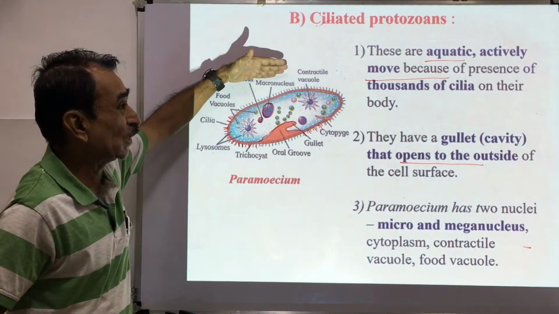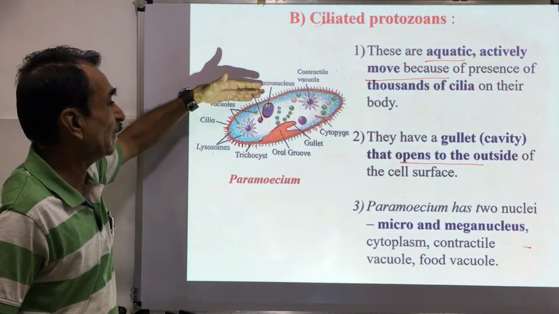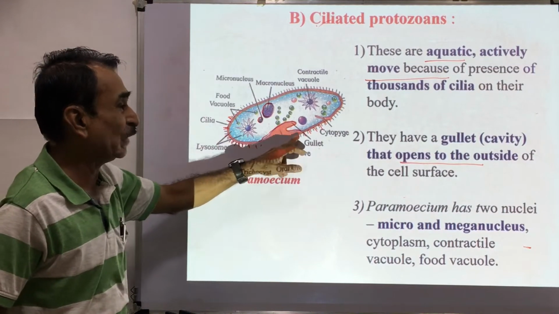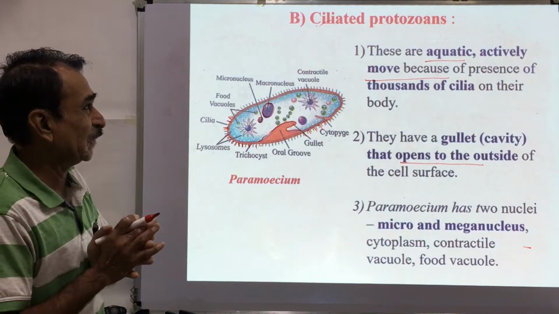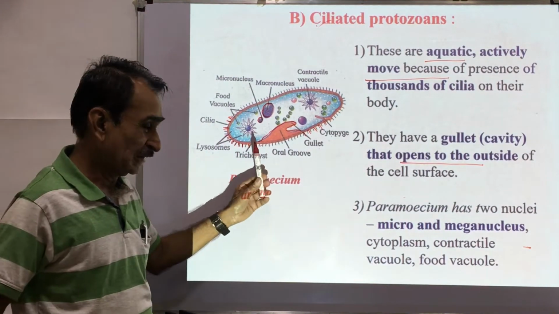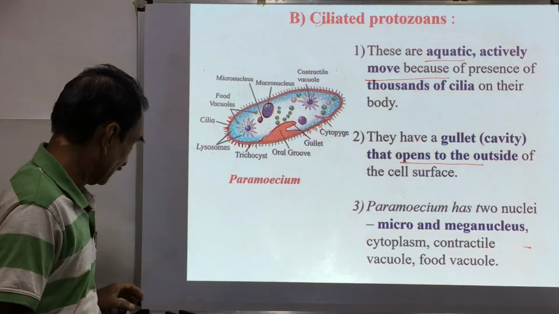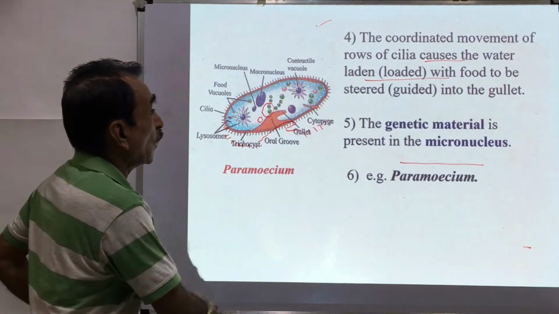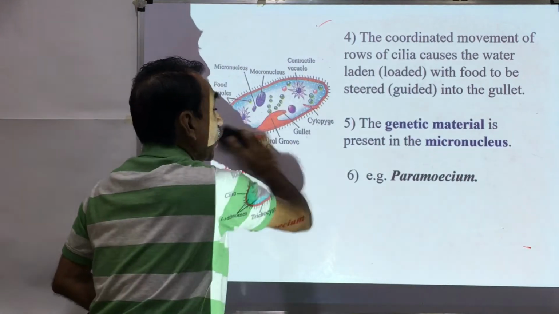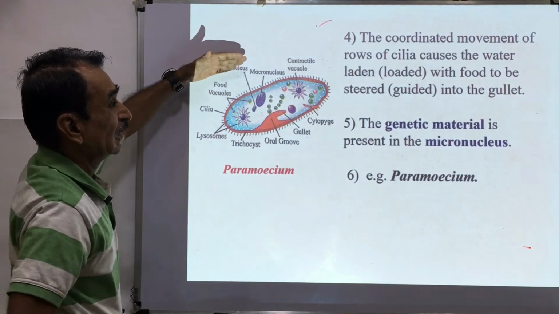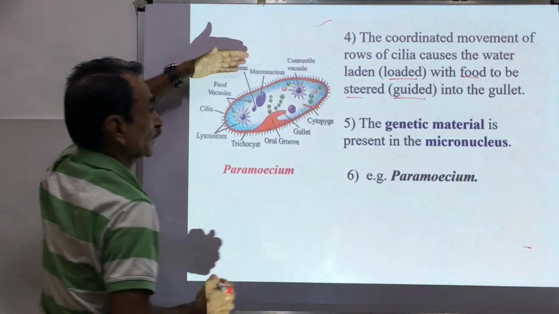So these ciliated protozoans have cilia, are aquatic, and actively move with the help of cilia. They have a gullet that opens to the outer surface. Paramecium is the popular example of these ciliated protozoans. This Paramecium has two nuclei, micronucleus smaller, macronucleus larger. The coordinated movement of rows of cilia causes the water loaded with food to be guided to the gullet.